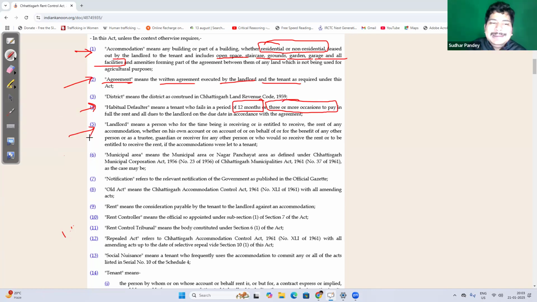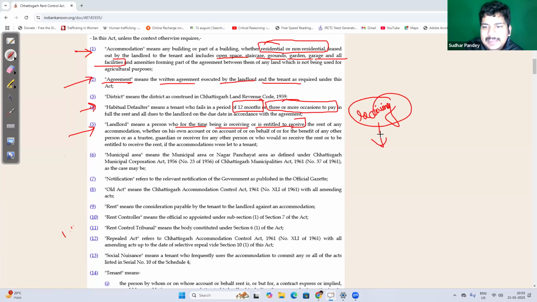Now, coming to landlord. Landlord doesn't include only the landlord. It includes some other people also. So we are going to discuss by the definition. Landlord means a person who for the time being is receiving or entitled to receive. Remember that they are not stating that you are receiving.